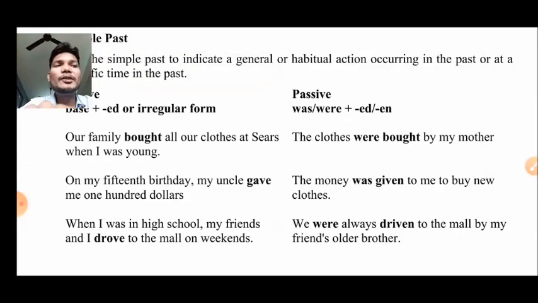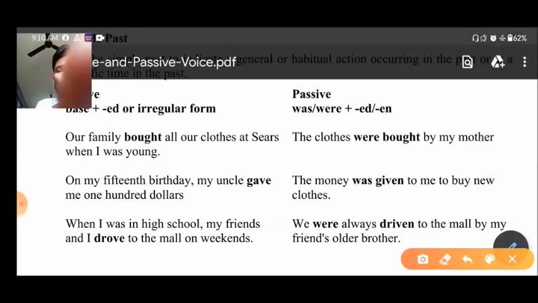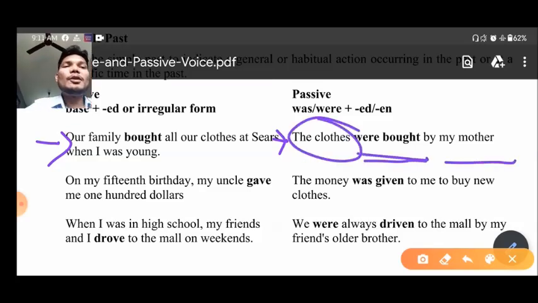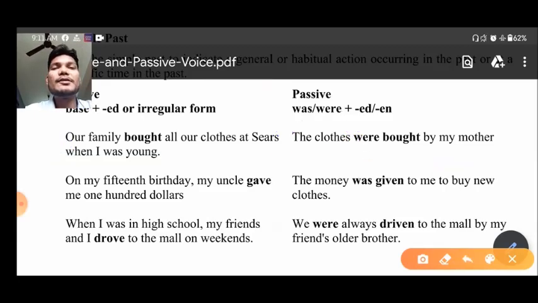So the first example you can see here: our family bought all our clothes at Sears when I was young. So you know the structure of passive voice: object, helping verbs and subject. So here you can see the answer for passive voice, that is, the clothes were bought by mother. Okay, so this is how the passive voice will take place.